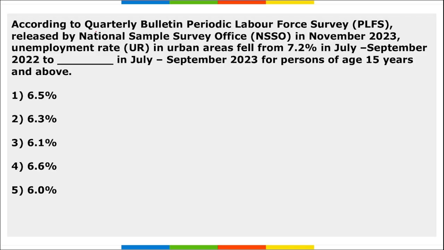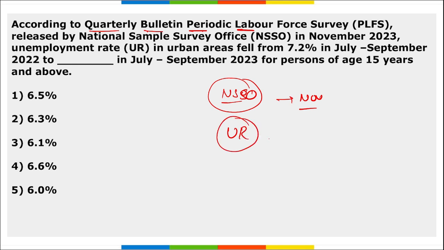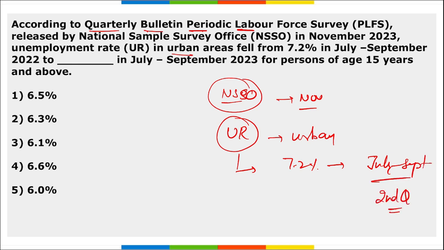Let's start. First is, according to the quarterly bulletin of the Periodic Labour Force Survey that is released by the NSO, National Sample Survey Office, right? This was released in November, and here the unemployment rate was released for the urban areas. Correct. If we talk about urban areas, it fell to 7.2% from July to September, right? And this is the second quarter, right?